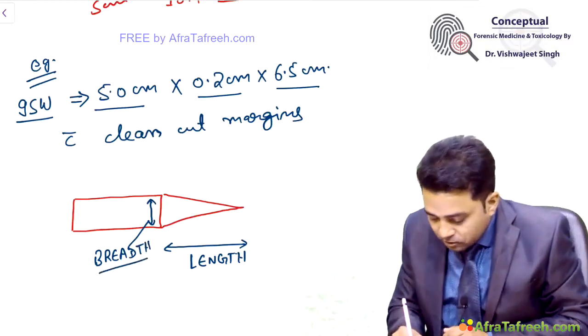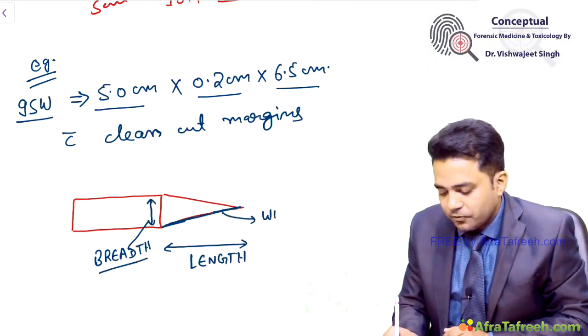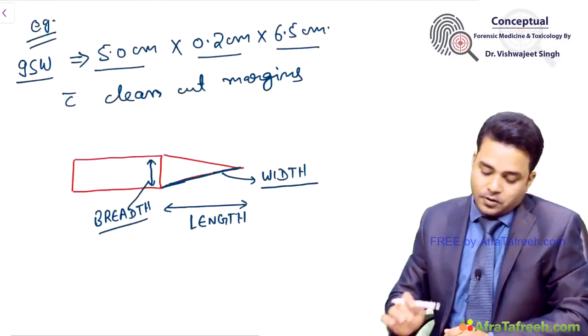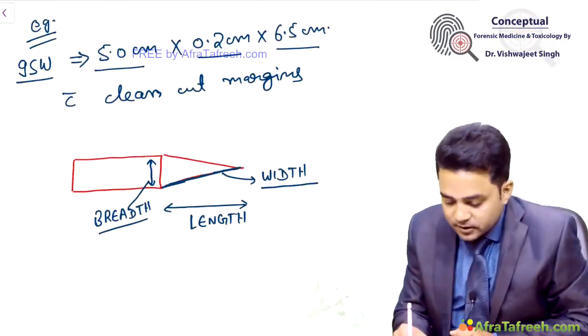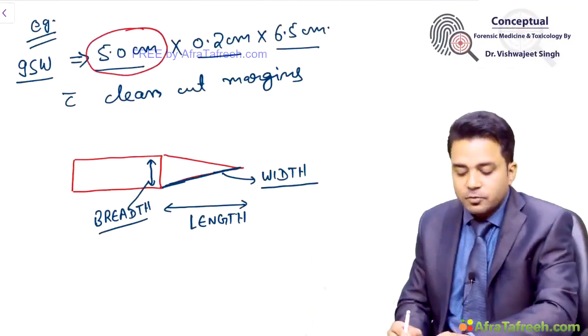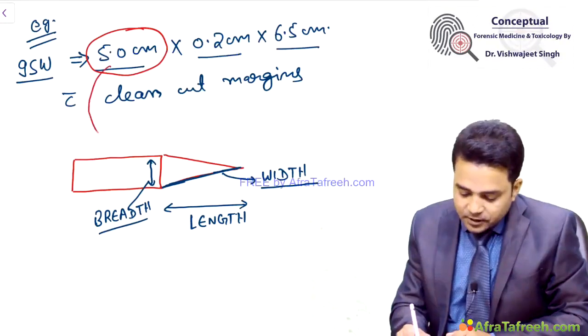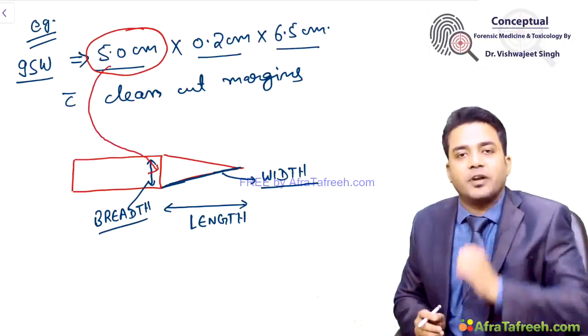And then I will also take the width of the blade. Length of the wound as mentioned. This is the length. This will be produced by which part of knife? This 5 centimeter is going to be produced by your breadth of blade of knife.